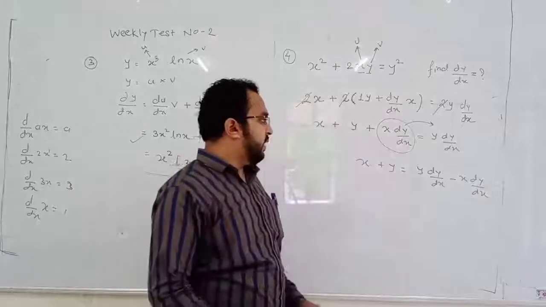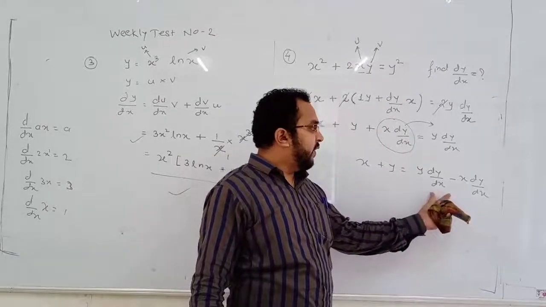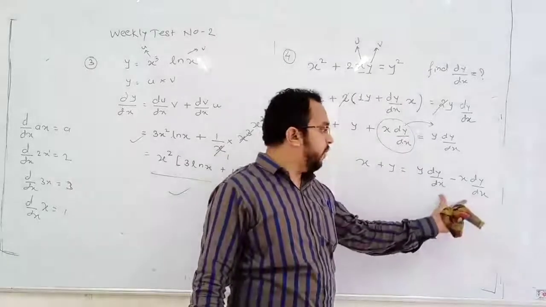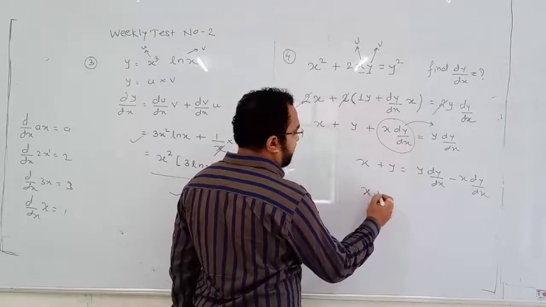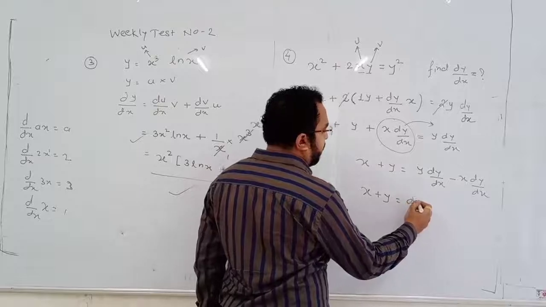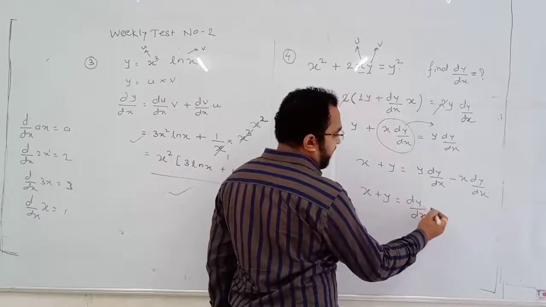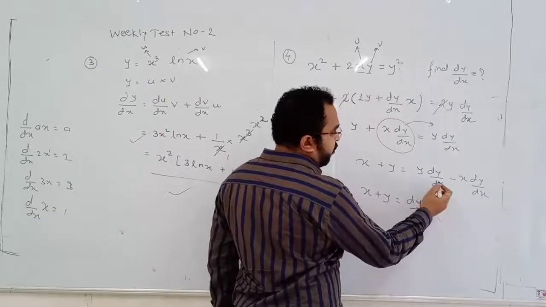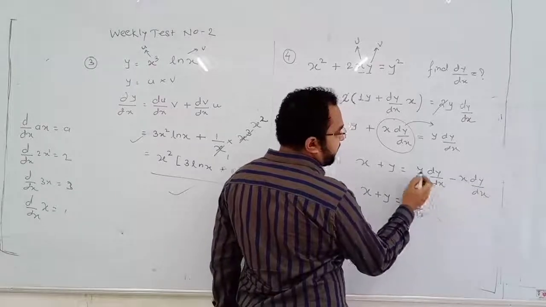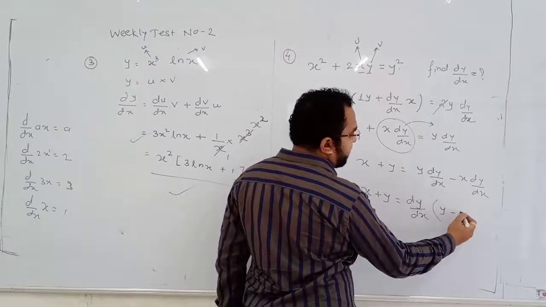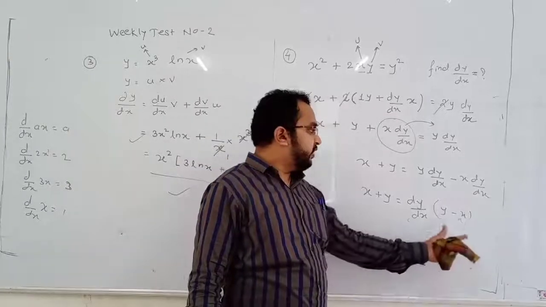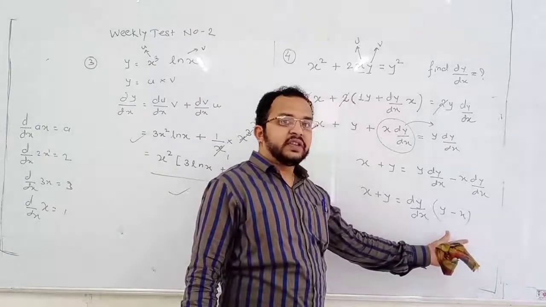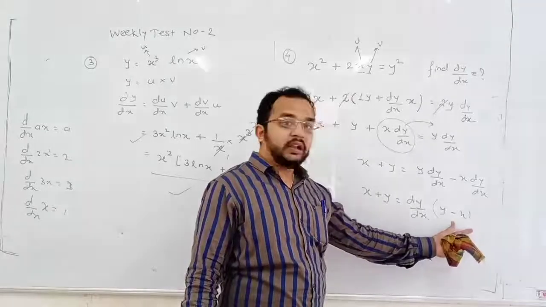Now student, tell me, we can take dy by dx and dy by dx common from these two terms. So it will be x plus y is equal to dy by dx as common. इथून dy by dx कॉमन आला, इथून dy by dx. Here it will be y minus x. Now this y minus x is in the product on RHS.